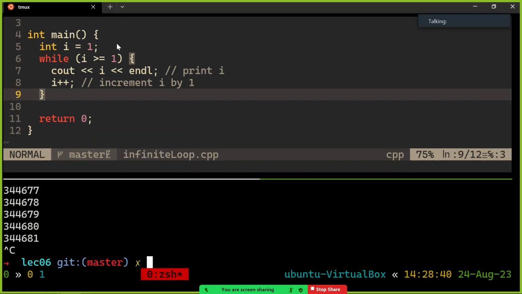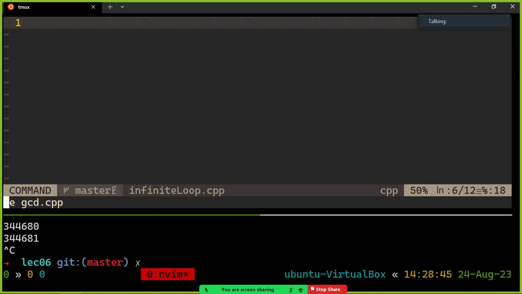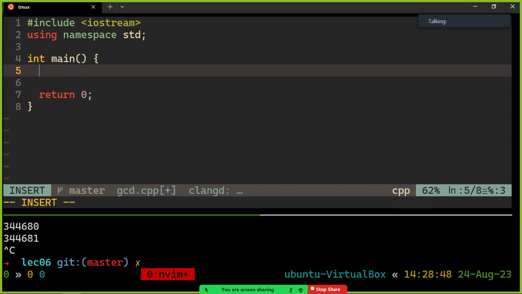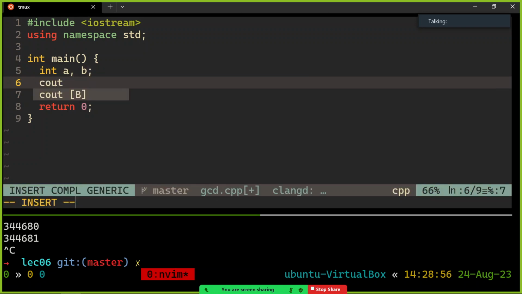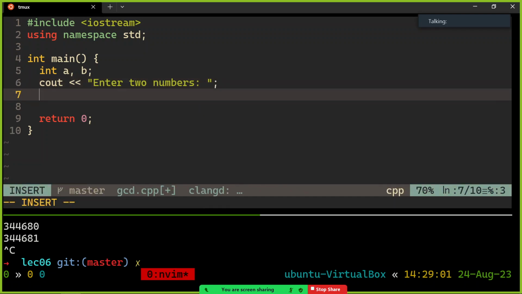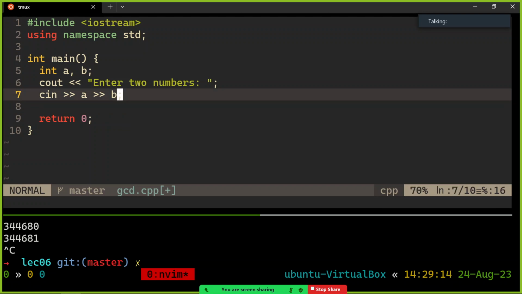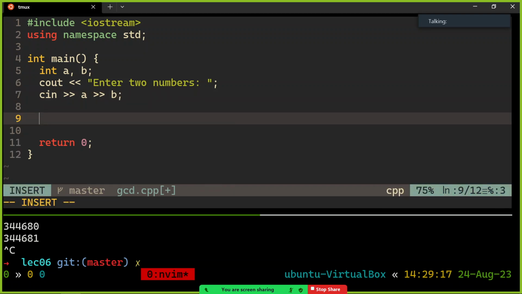It's the very first algorithm ever invented, or ever written down, I guess. GCD.cpp. Way back before there were computers. So let's ask the user for the two numbers they want the greatest common divisor of. Why not? Let's make this a generic program. So cout enter two numbers. And I assume you've seen this already on your Zybooks or accidentally during the lab, but you can get two numbers at once from cin. You can space separate them, type them all on the same line. You can say cin into a and b at the same time. That's possible. So now I have those two numbers, and I'll show you how to type that in the program if you haven't seen that yet.